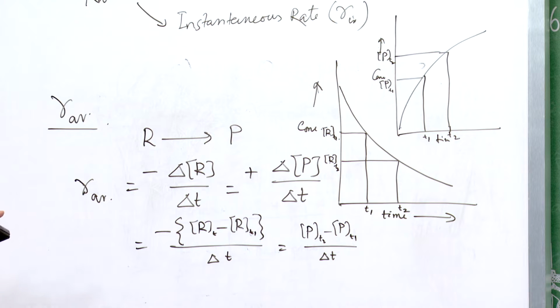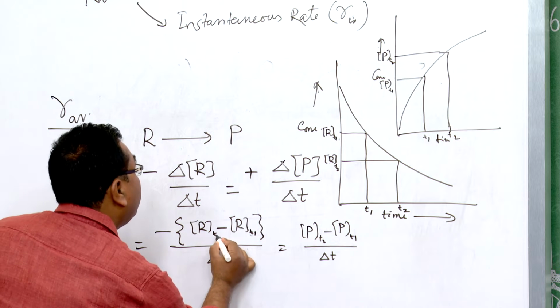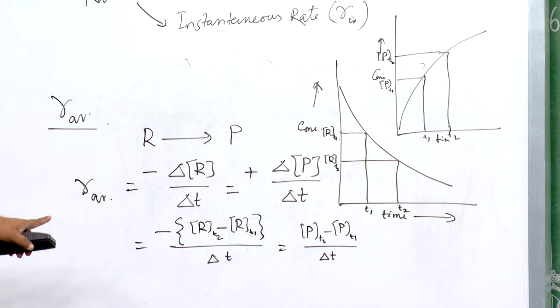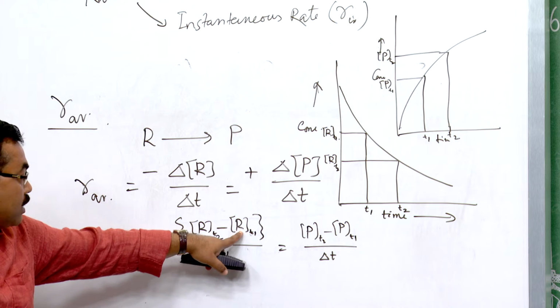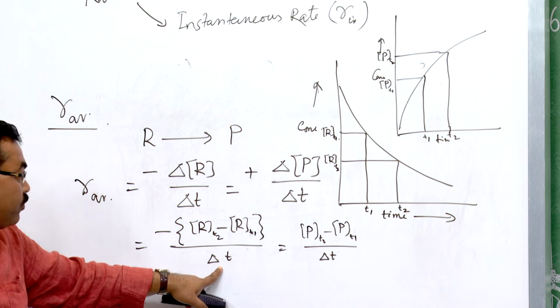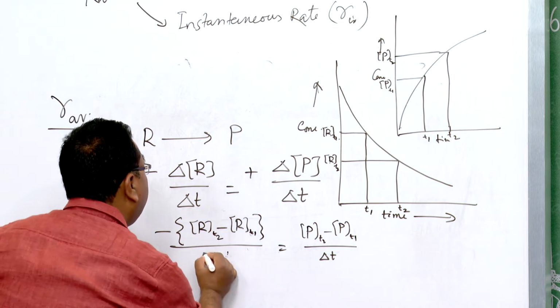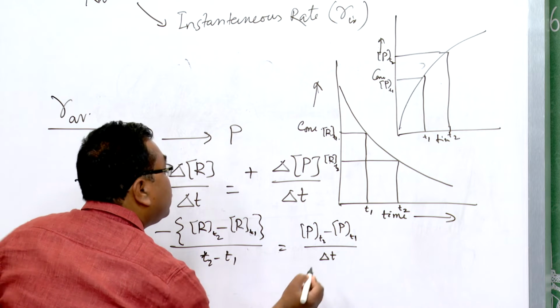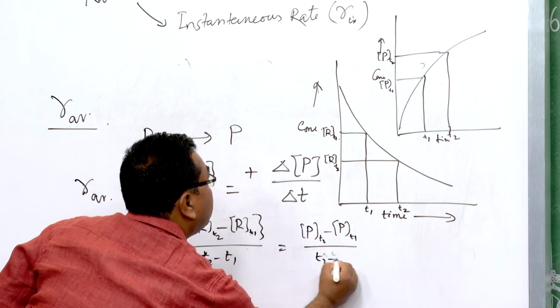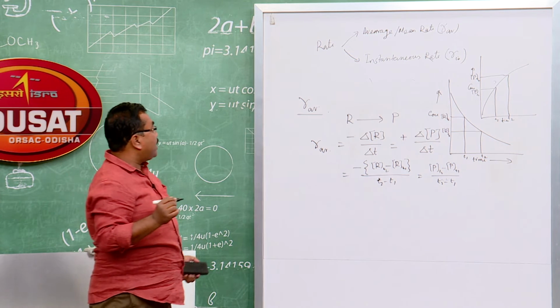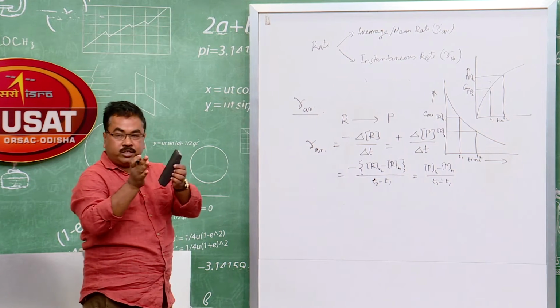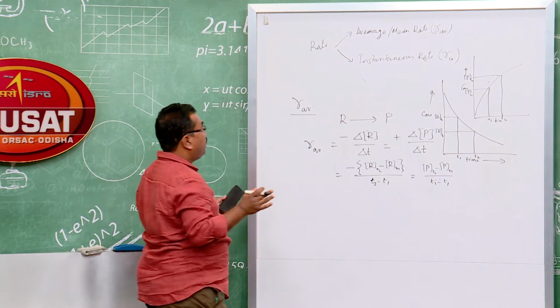You have already come across what this stands for, and T1 stands for, this is in fact T2. T2 means this is the molar concentration of reactant R at time T2, and this is the molar concentration of reactant R at time T1, and this is the difference. I can write delta T is equal to T2 minus T1, and here also T2 minus T1. So, this is the mathematical expression for the average reaction rate. Average reaction rate is the change in concentration over a finite period of time.